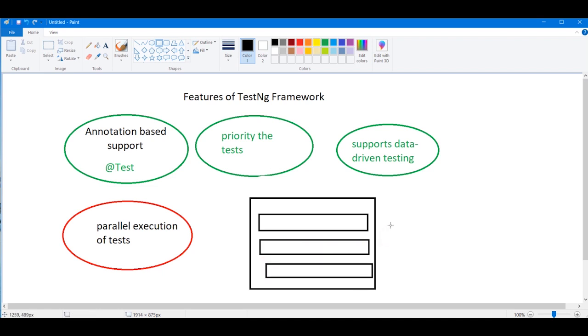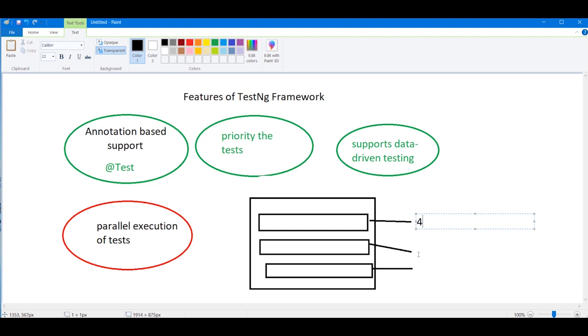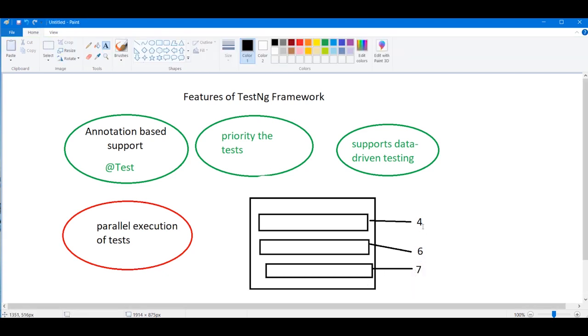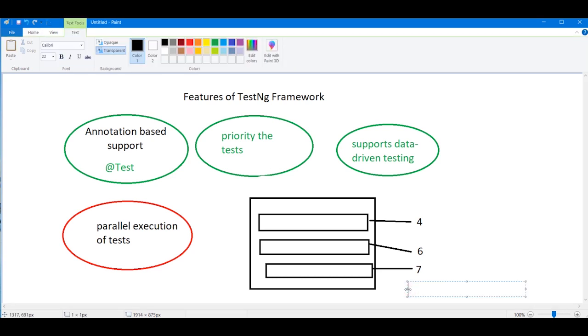Let us suppose one will take 6 minutes, one will take 4 minutes, and one will take 7 minutes for execution. So how much total time will it take? You can see 13 plus 4, 17 minutes for performing a particular test suite.